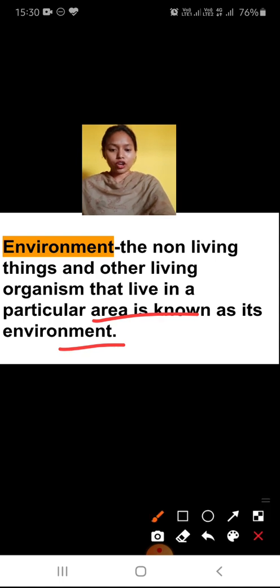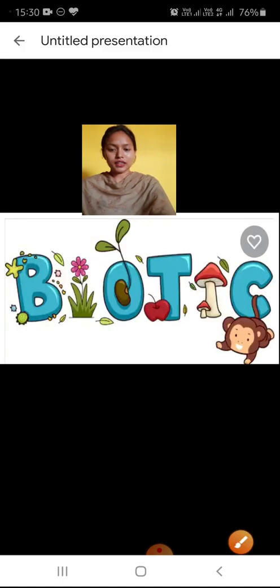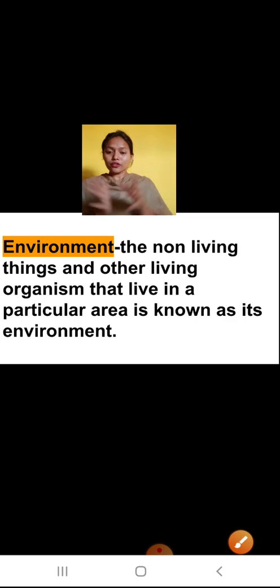Now let's talk about the other factors of environment. Now we all know that environment can be different. As we know, in the mountain area the environment will be different, in the deserts the environment is different, and in the seas, in the oceanic places, the environment is different, and we can find different types of animals and plants living in these areas.